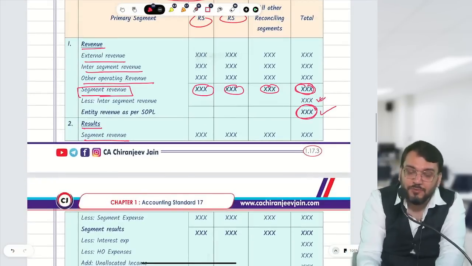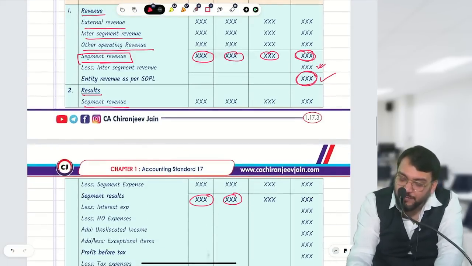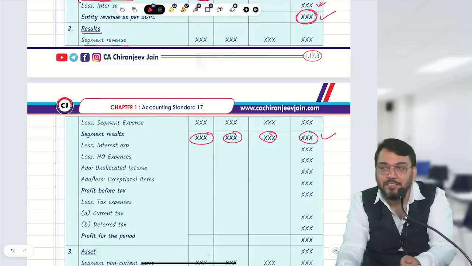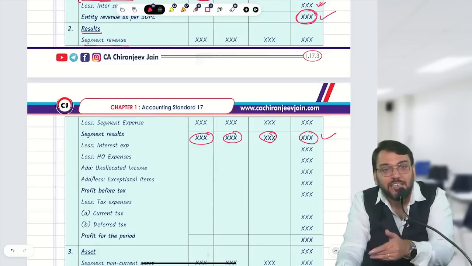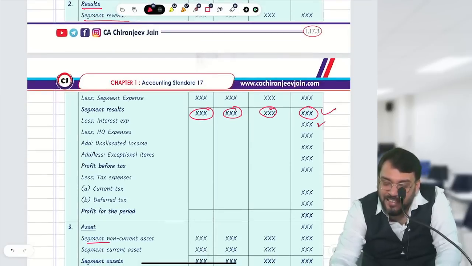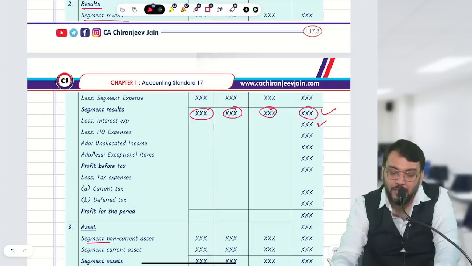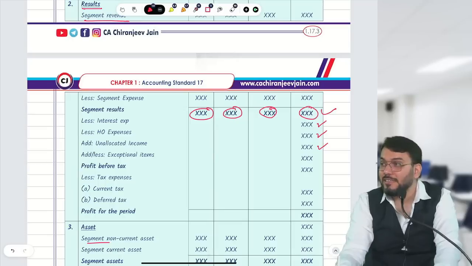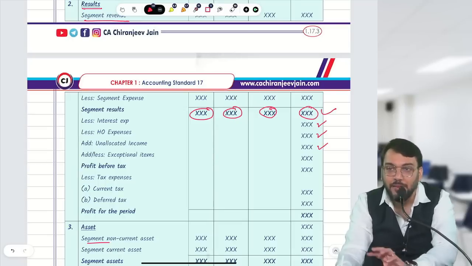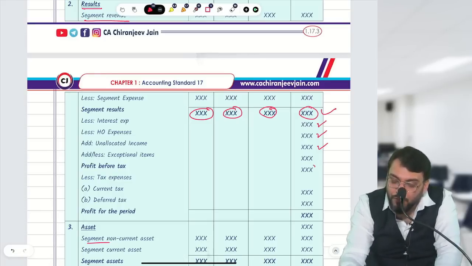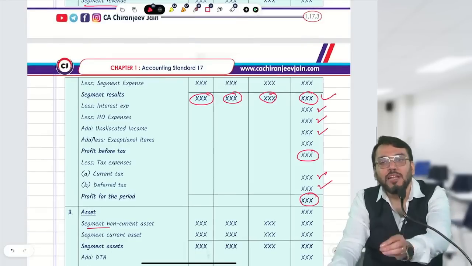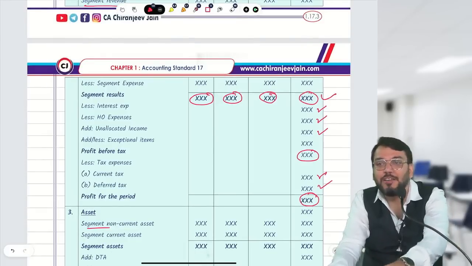Second, we write result. First, we write segment result. Segment result will be given in the question. But can you see this total result will not match with SOPL? Because there will be many expenses or incomes which are not segment wise, so that deduction will also be done. Here we'll deduct interest expense which is not segment wise, we'll deduct head office expense which is not segment wise, and we'll include some income which is not allocated, that is unallocated income. So this will become profit before tax. From that we deduct tax, current tax or deferred tax. This becomes profit for the period. Understood? All the information will be given in the question, only to write it down in this particular format.